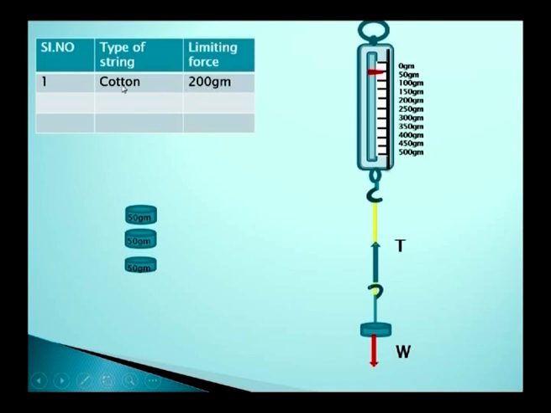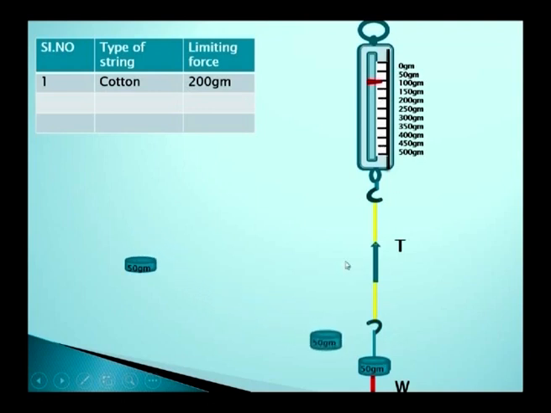First of all, I took the cotton string and I am adding 50 grams to the load. It is showing 50 grams, and when I add another 50 grams, it shows 100 grams. Now adding more weight, it shows 150 grams, and adding some more weight to this string, it will break. The reading shows 0, which means at 200 grams the string will break. So 200 grams is the limiting force borne by the cotton string.